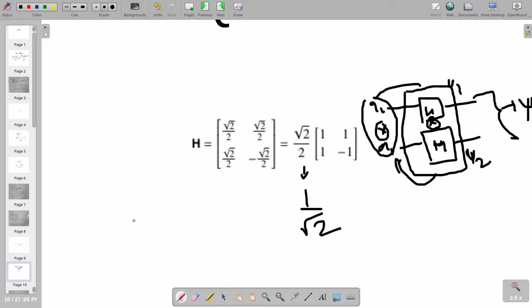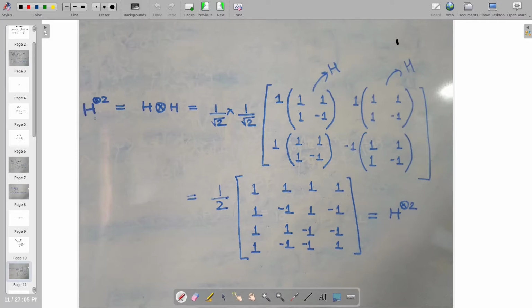Moving the discussion further, for 2 qubits we can obtain a 2 qubit Hadamard, which is H to the power tensor 2, nothing but Hadamard tensor product Hadamard. We first multiply the coefficients, which were 1 by root 2 and 1 by root 2 for the single qubit counterparts, and we obtain 1 by 2. Then we perform the normal tensor product: each coefficient of the Hadamard, 1 1 1 -1, is multiplied with the whole Hadamard matrix, which is 1 1 1 -1.